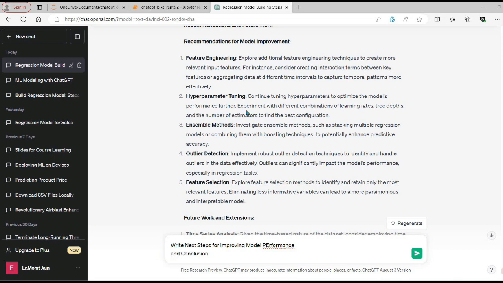I know you are going to say that recommendations would look very similar to next steps for improving model performance. Let's see how ChatGPT responds when we change the verbiage of the same thing.